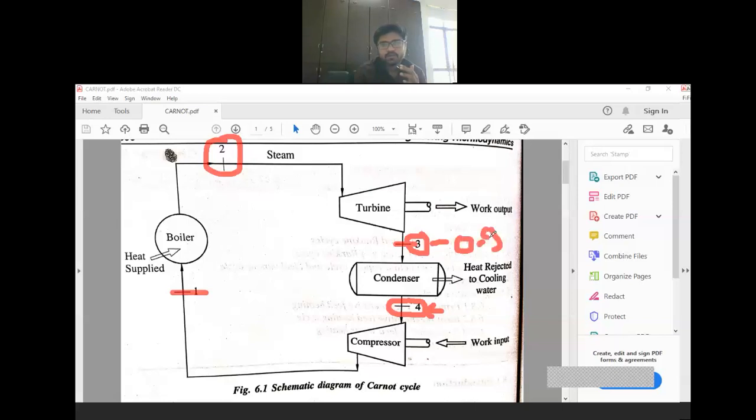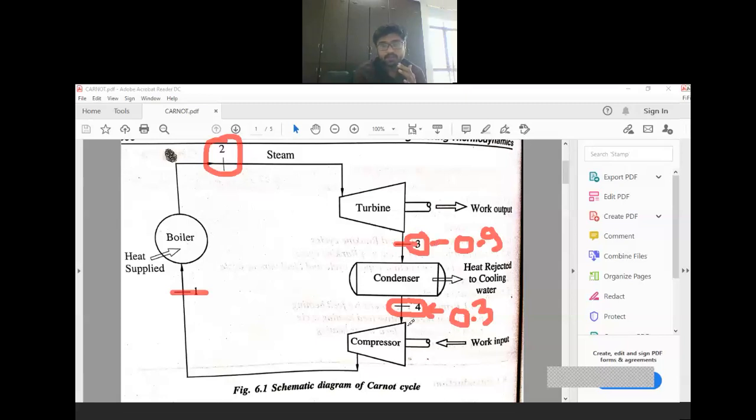Whenever it comes out from the condenser, it has a lower dryness fraction. Let us assume that it has a dryness fraction of 0.3. This is just an assumption. Clear? So in the condenser, what will happen? Because of heat rejection, the dryness fraction of the working medium gets reduced. Clear? Here it is not totally converted into